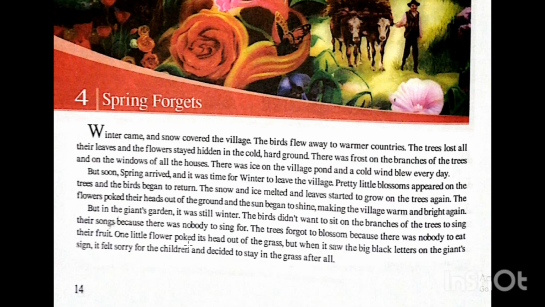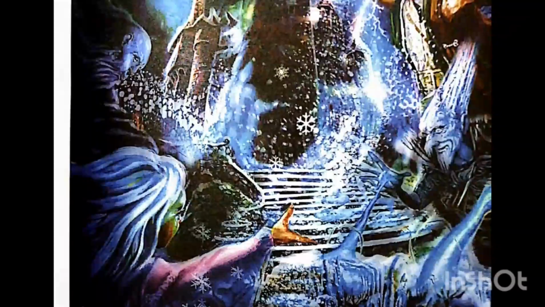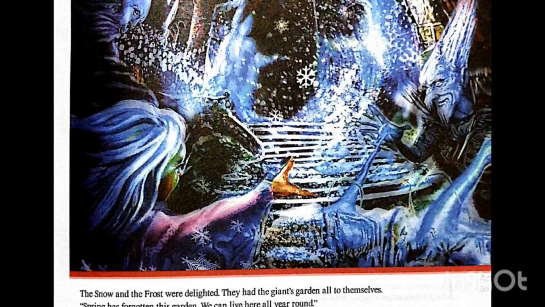One little flower poked its head out of the grass. Only one little flower pushed open its head to come out of the grass. But when it saw the big black letters on the giant's sign, it felt sorry for the children and decided to stay in the grass after all. We see here a picture with many balls of ice.